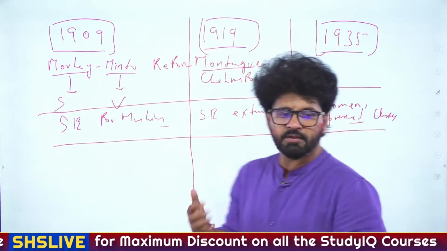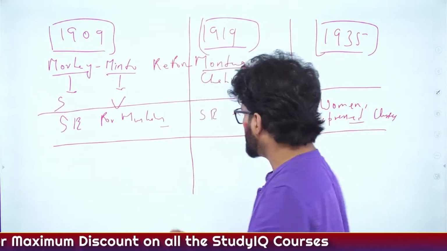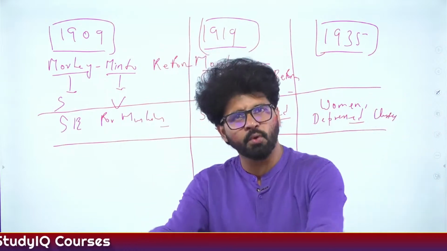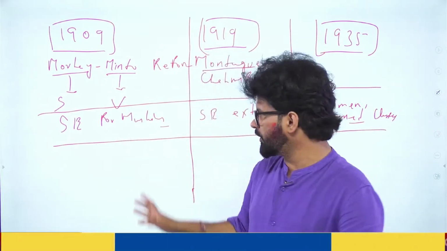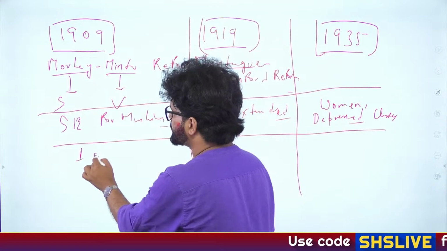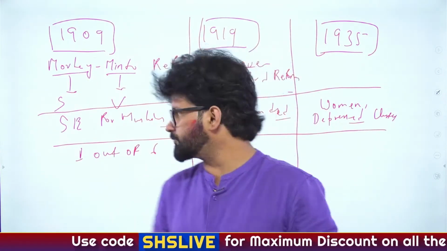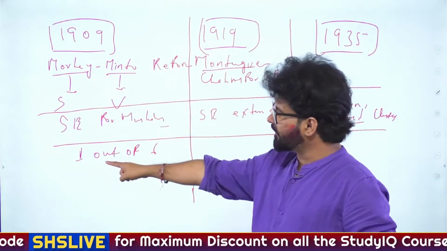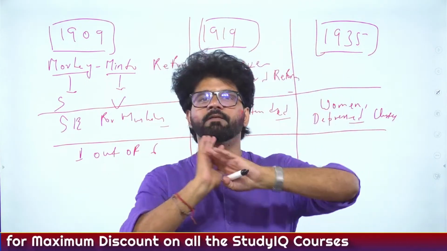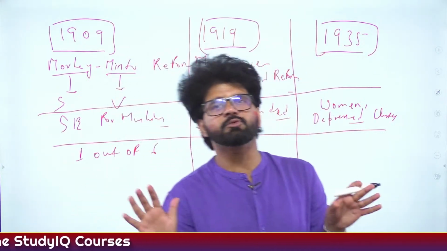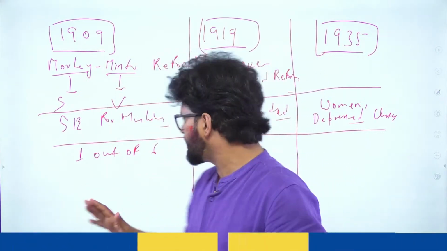If you talk about some more things related to all three of them, Executive Council. Up until 1909, there was no Indian member in the Viceroy Executive Council. Now, 1 out of 6. There are total 6 members in the Viceroy Executive Council, and 1 member will be Indian. Everything first is important. That first Indian member of the Viceroy Executive Council was Satyendra Prasanna Sinha.